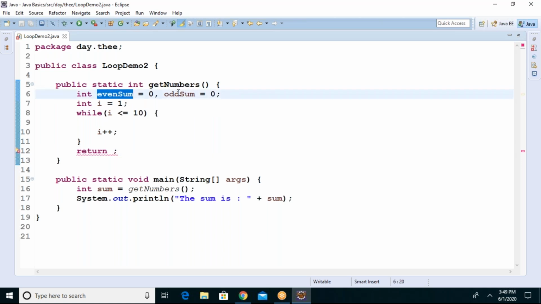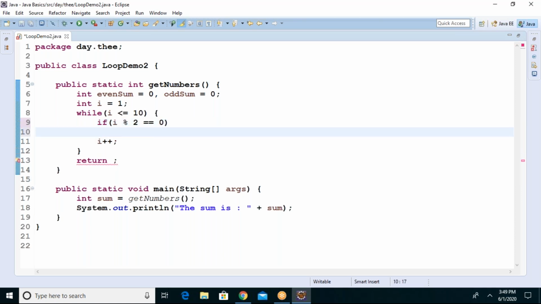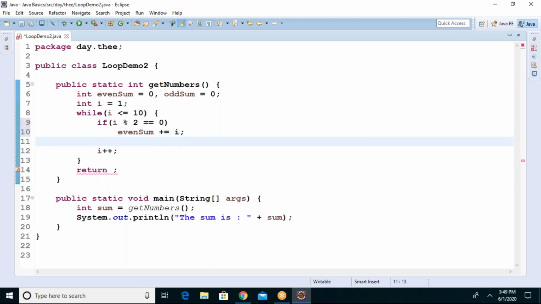Now put the if condition in the while loop, to check whether the i value is an even number or odd number. If i modulo 2 is equal to 0, then even sum plus equals i. In shortcut we can write like this also. This is the shortcut add-on operator.